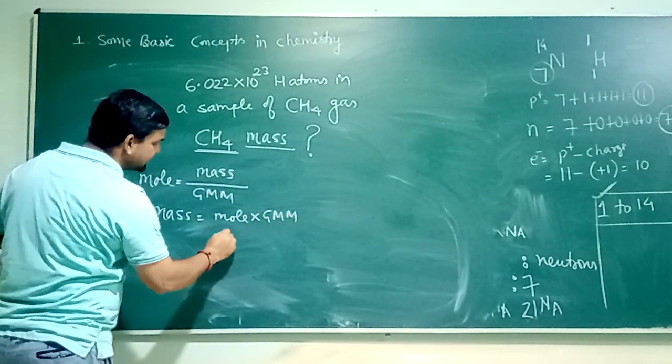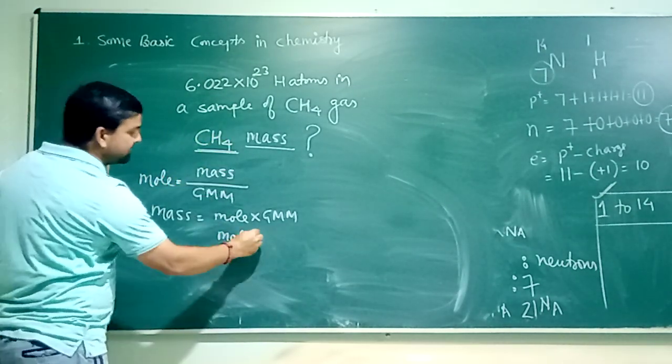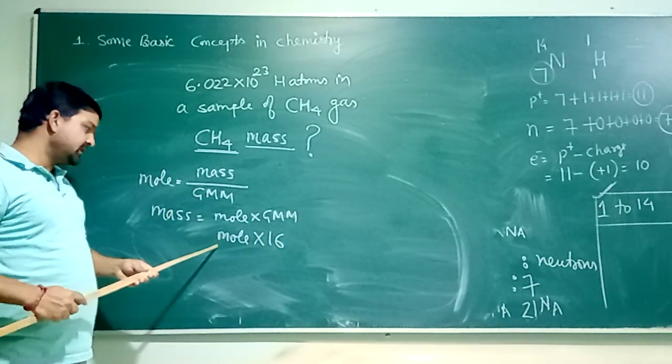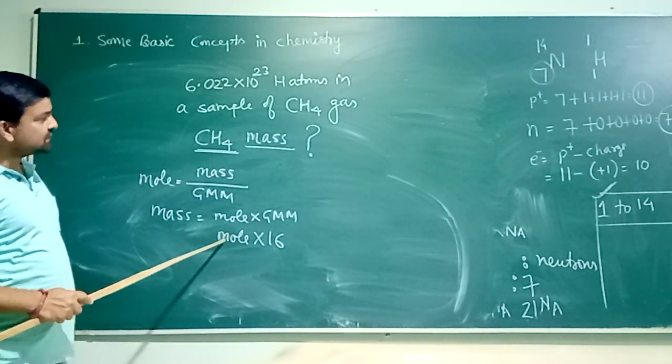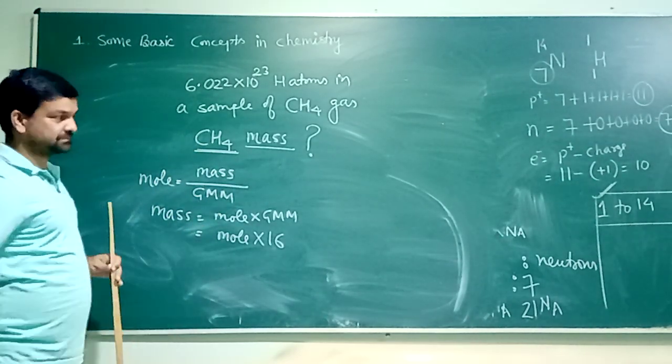Now the gram molecular mass of methane, CH4, will be 12 plus 1 for each hydrogen atom, so it is 16. So if you find the moles of CH4, then you can calculate its mass also.